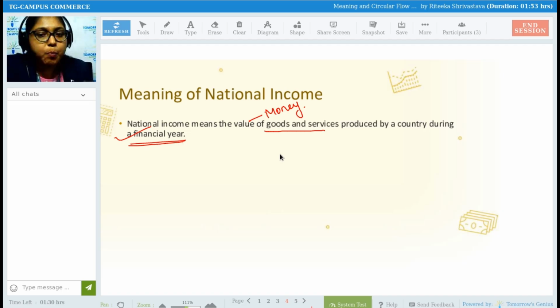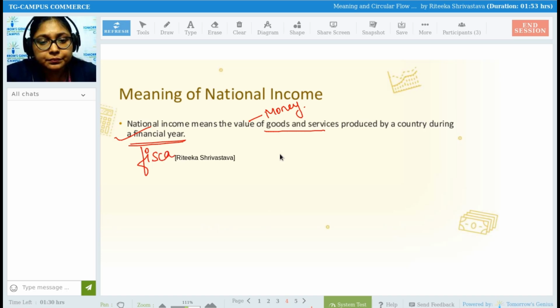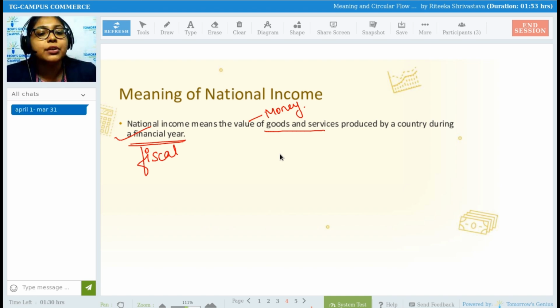April 1 to March 31. Financial year, we also address it as fiscal year. Yes. So it is nothing but a time period of 1 year in which, yes, very good, every company or every organization does its accountancy and closing of books and everything.